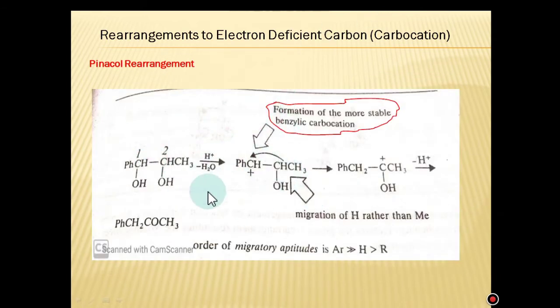It is another example of pinacol rearrangement. This is again a pinacol in the presence of acidic medium. This is a protonation of one of the OH groups and the formation of carbocation. Now, after the formation of carbocation, hydrogen and methyl can shift. The shifting of hydrogen takes place more because of the formation of the more stable benzylic carbocation. This is converted into the benzylic carbocation. After the formation of this benzylic carbocation, loss of proton and the formation of that type of ketone takes place.